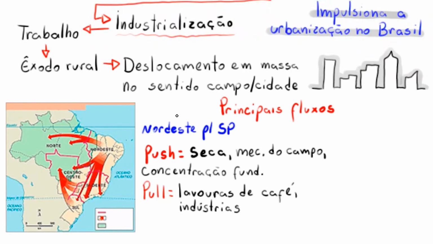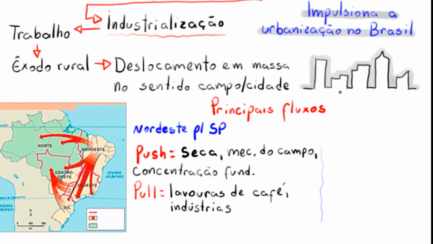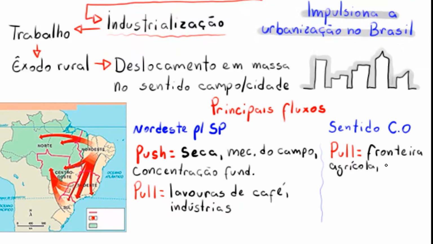and the coffee plantations, both in the state of São Paulo and in the north of Paraná, which required a lot of labor. Another major migratory flow from this period is towards the Midwest region. And here we have two main reasons. The first was the construction of Brasilia, which also required a lot of labor. And the second is the expansion of the agricultural frontier, that is deforestation and the expansion of farming and ranching, towards the Central West region, reaching the North region, which will become more pronounced in the following period, which we will talk about now.